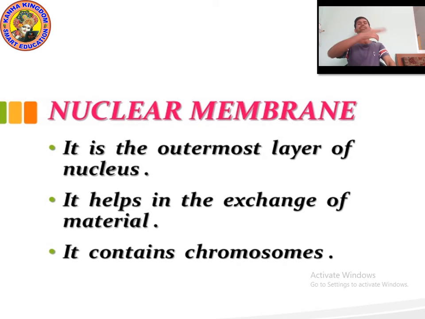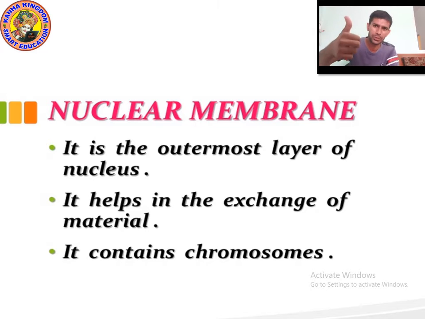You can imagine that nuclear membrane is like a teacher who allows the good students to sit and makes the bad students get out. It contains chromosomes. Chromosomes are responsible for different characteristics. You know, genes are carried by chromosomes. Do you remember?